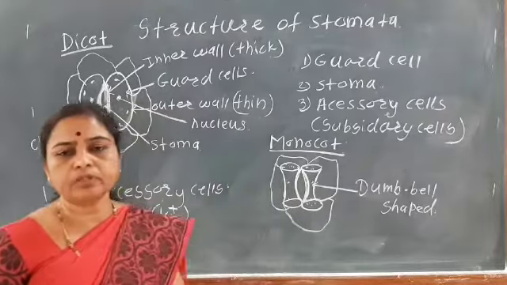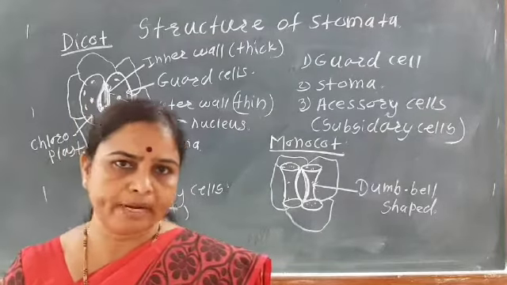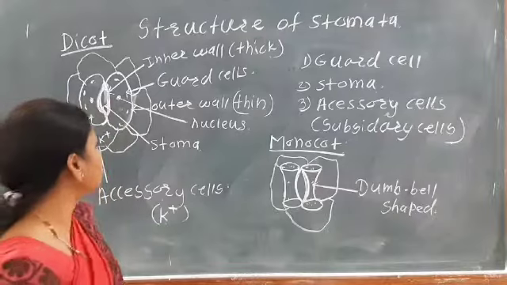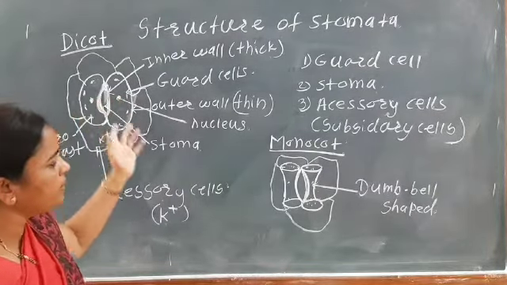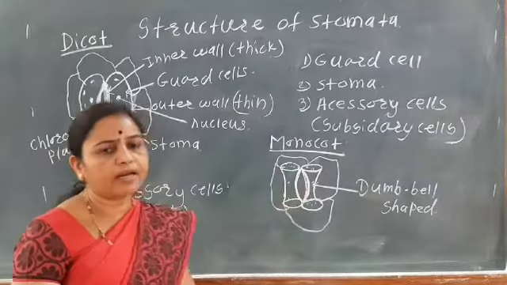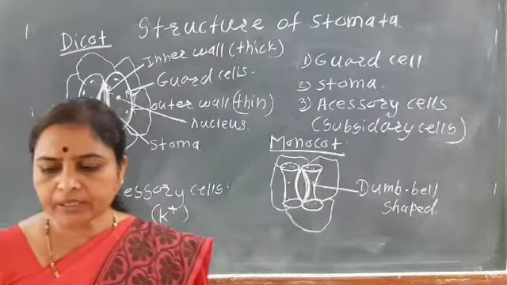That is the difference between the monocot and the dicot stomata. In dicot stomata, the guard cells are kidney shaped, while in the monocot, the guard cells are dumbbell shaped.